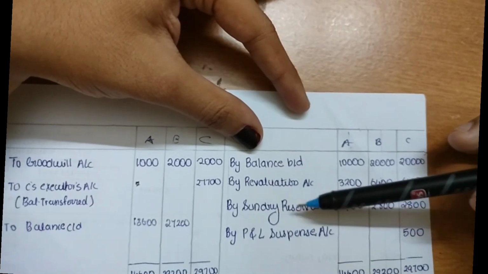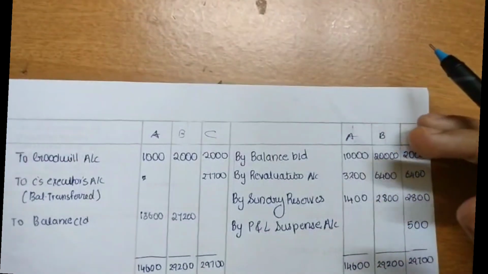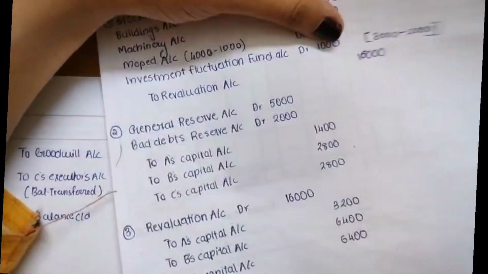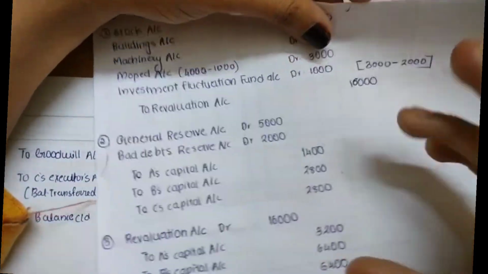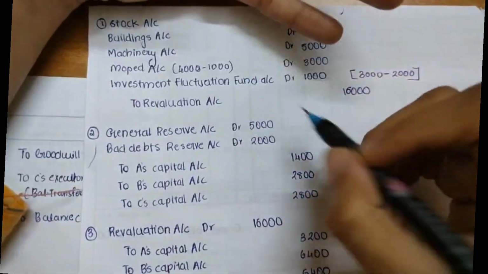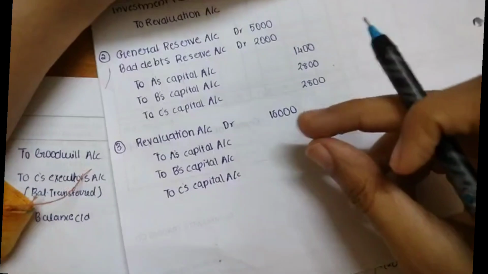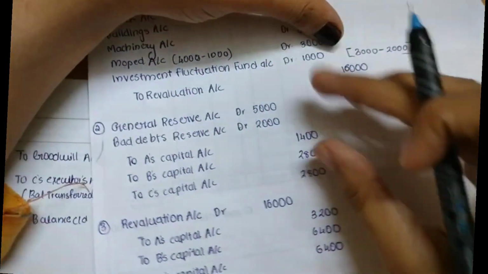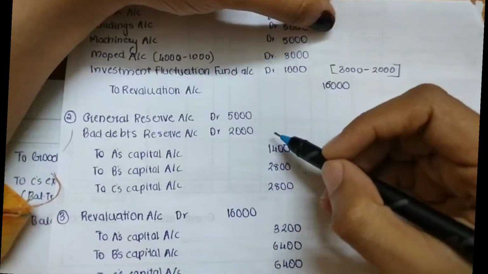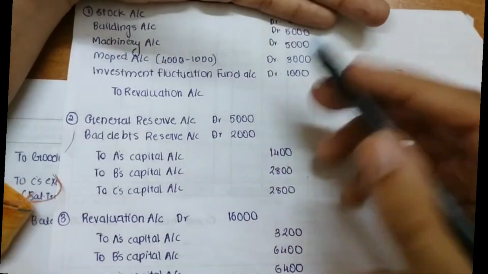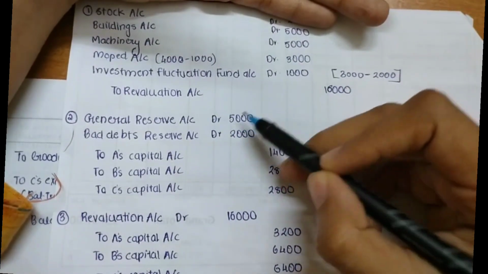Then sundry reserves. What are sundry reserves? We passed a journal entry for the general reserve and the bad debts reserve. We can show them separately, showing the general reserve account amount shared among the partners, and the bad debts reserve account separately, but to make it easier we are going to show them together: 5,000 plus 2,000, 7,000, shown together.